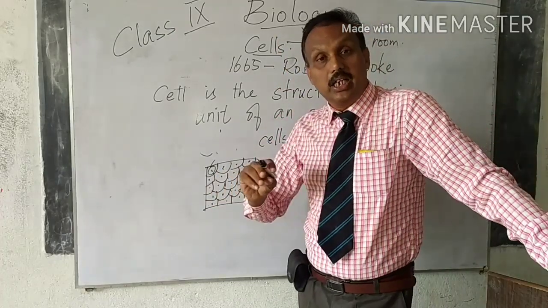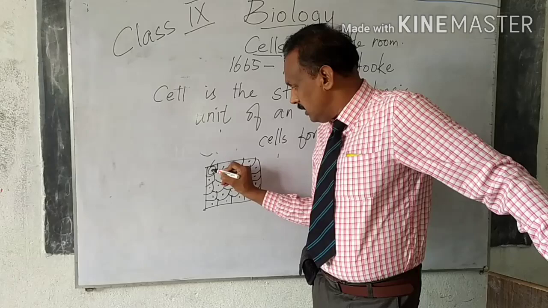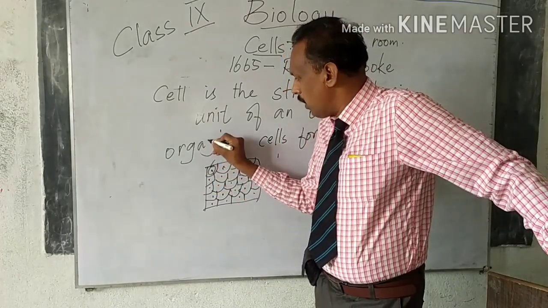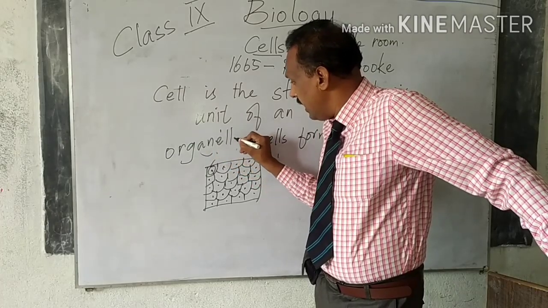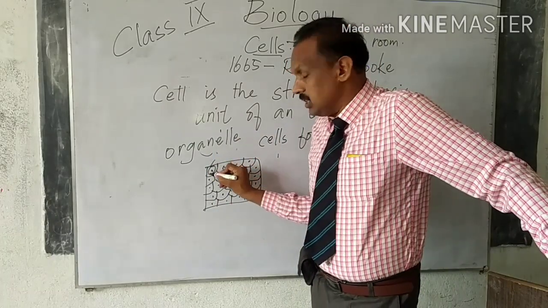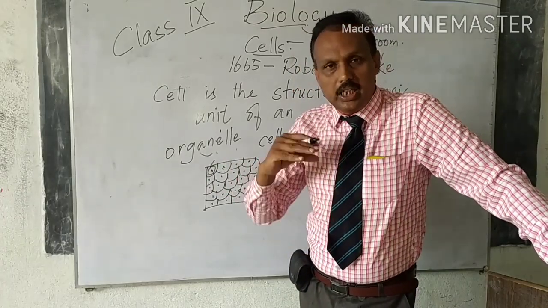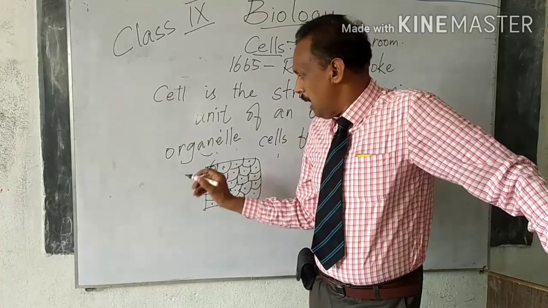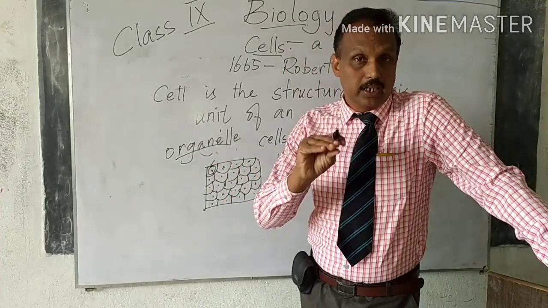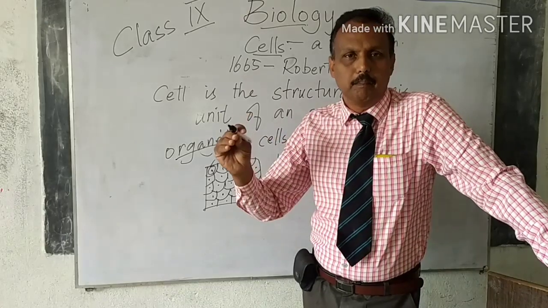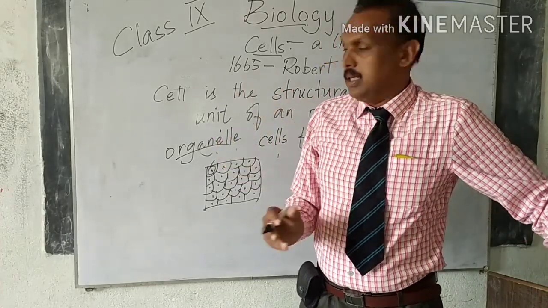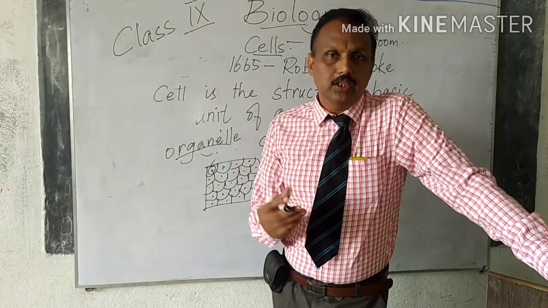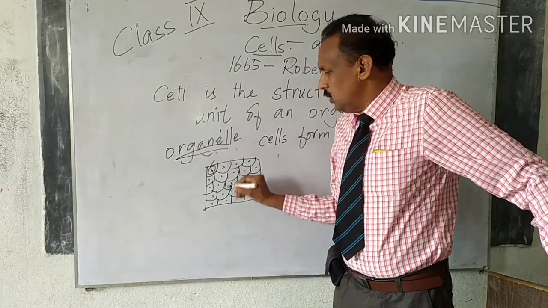The same way, the cells will have different functions, but they all have the same organelles. The cells have organelles, O-R-G-A-N-E-L-L-E-S. These cells may vary. They have different functions. Function means work. But the organelles inside, whether it is a small animal, a small plant, a bigger plant, a tree, or a bigger animal, will be the same, though the cell function may vary. Vary means different. It differs.